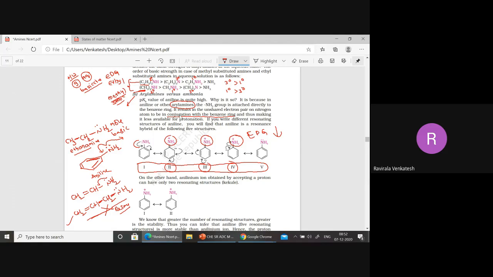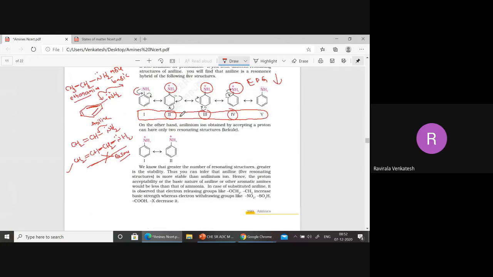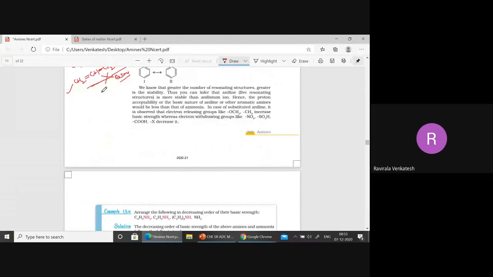Understood here? So what I mean to say is that aniline, because of resonance structures, its basic character will be decreased. Understood here, madam? Now, next I am writing an example, taking aniline only. Benzene, all are anilines only, with NH2.